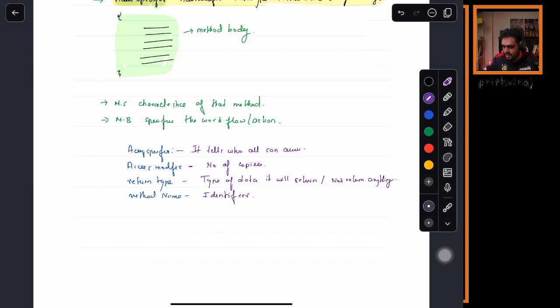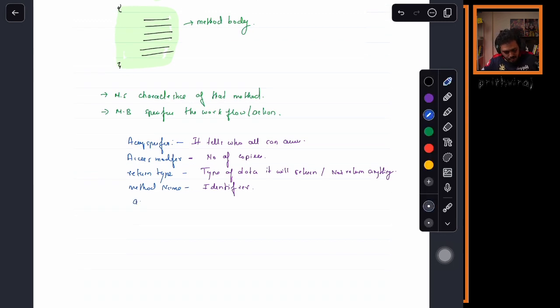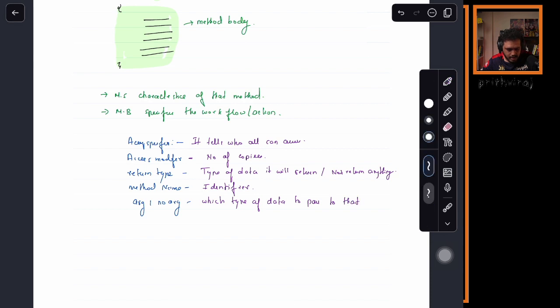Okay, next. What does argument or no argument mean in a method? What does it mean? Which type of data should we pass when calling that method? Yes or no? Which type of data to pass to that method, whether I should pass or not? That is what argument or no argument represents.